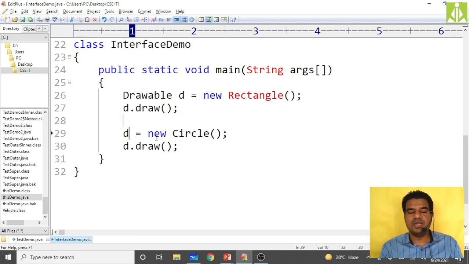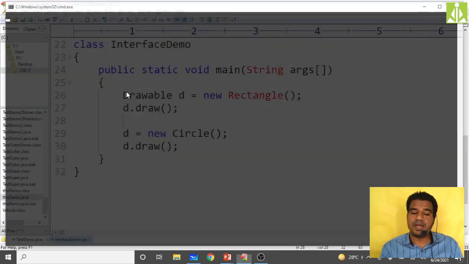Okay, so D equals new circle and D dot draw. So here the first D dot draw will invoke the rectangle class draw method, because it is having the instantiation of the rectangle class. This D dot draw will invoke the circle class draw method, because it is having the instantiation of the circle class now.